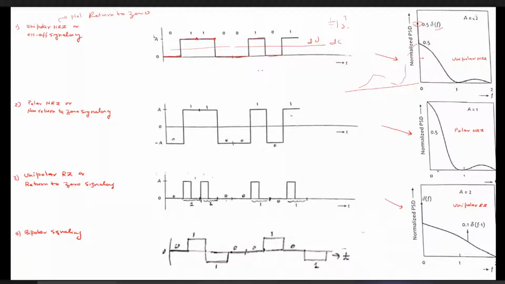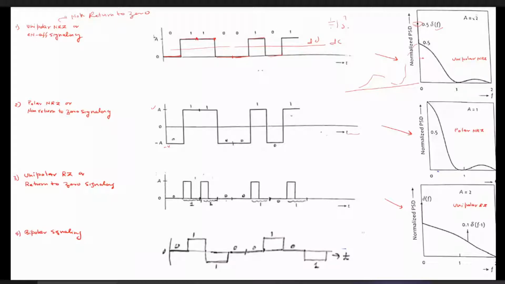Now, coming to the second type of representation, which is called polar non-returns to 0, or simply non-returns to 0 signaling. In this method, if there is a 0, we represent it as minus A volt, and if there is a 1, we represent it as plus A volt. It is non-returns to 0 because no data returns to 0. Similarly, another 1 is represented by plus A volt, another bit is 0, so it is represented by minus A volt, and so on.